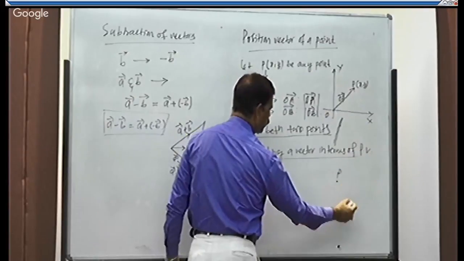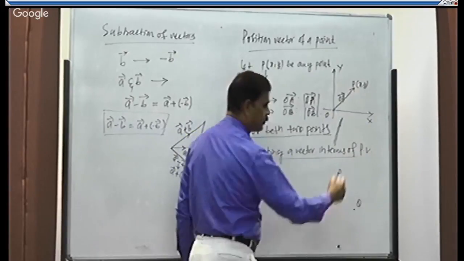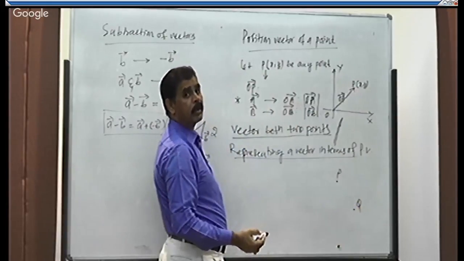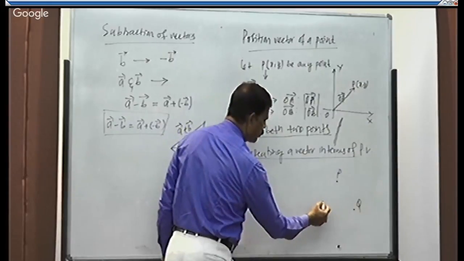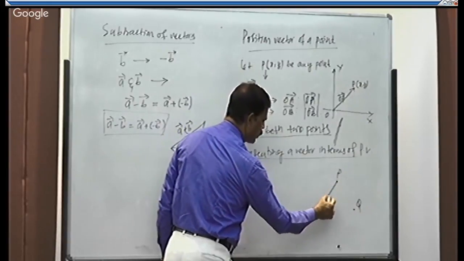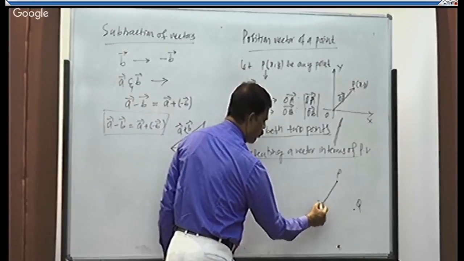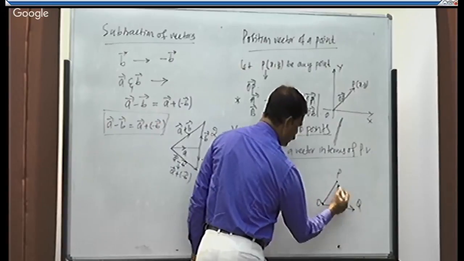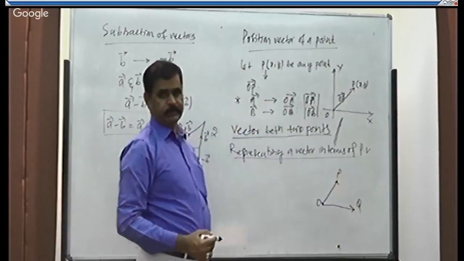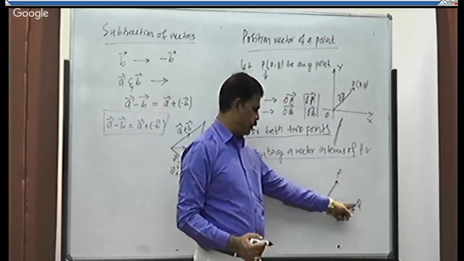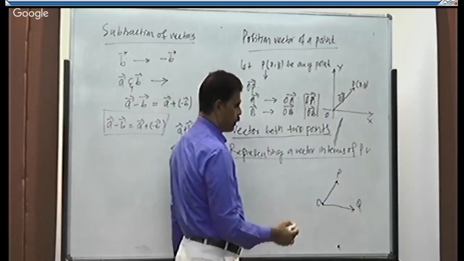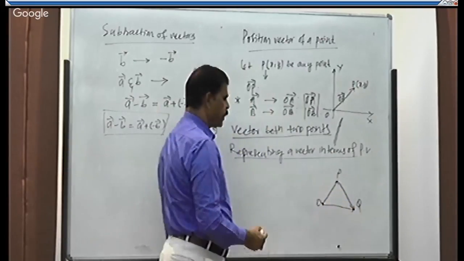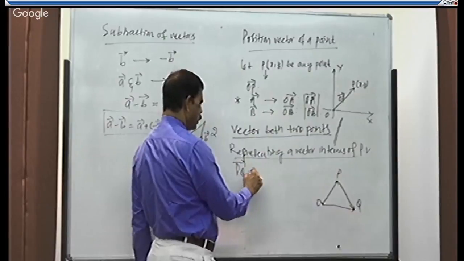One is P, the other one is Q. They are different points. If I join them to the origin, OP and OQ will be the position vectors of those points. Now I need vector PQ. So PQ is a vector.